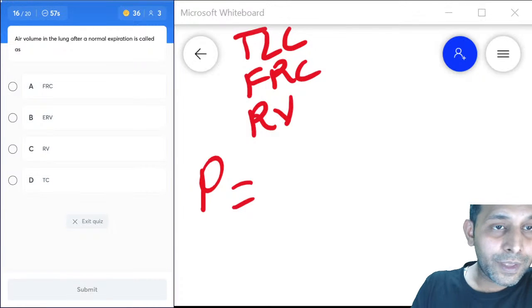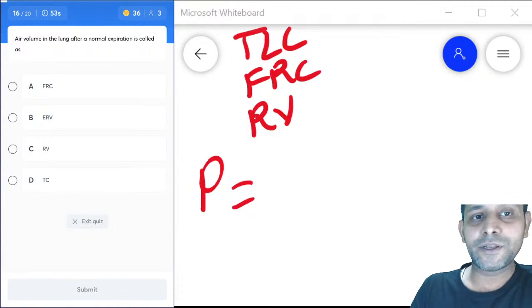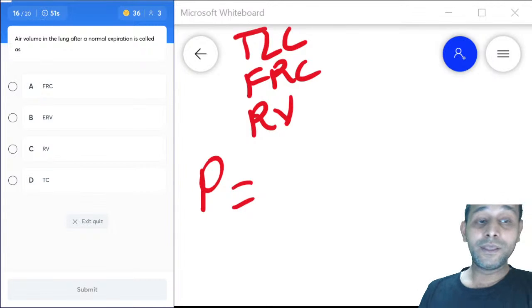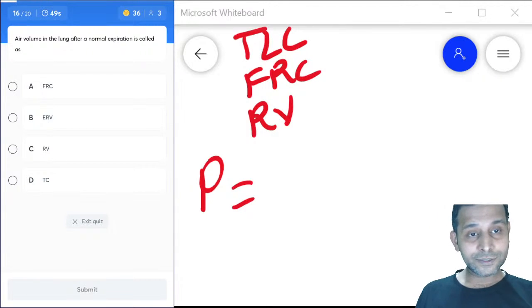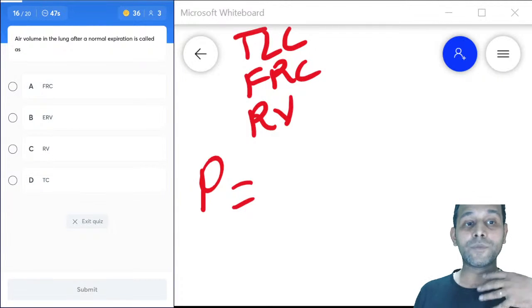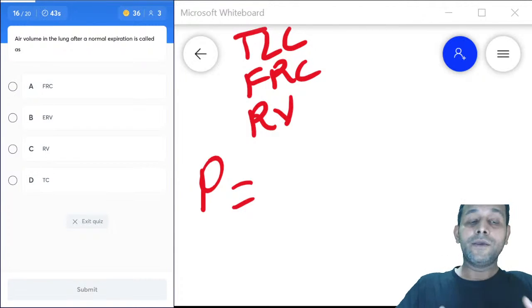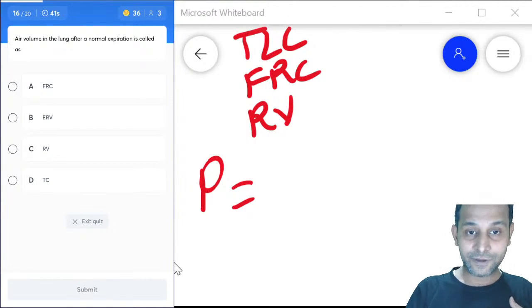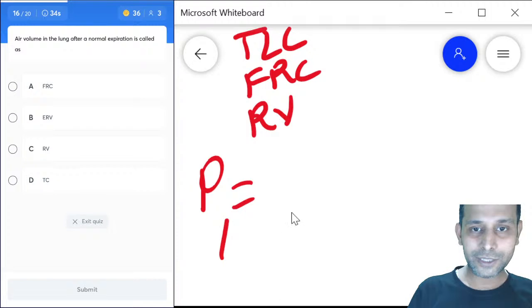Air volume in the lungs after a normal expiration is called as. So when you breathe out normally, what is left in the lungs is expiratory reserve volume and residual volume. So I hope you get the answer.